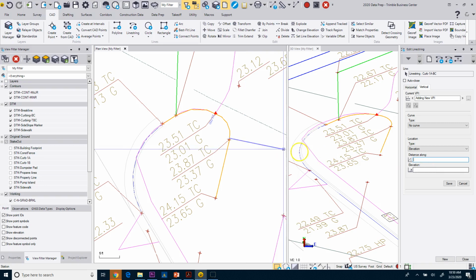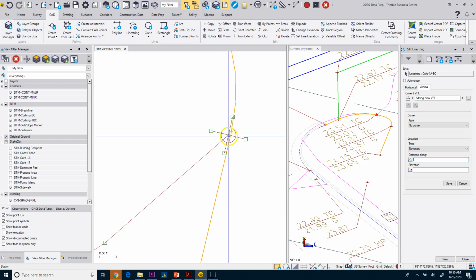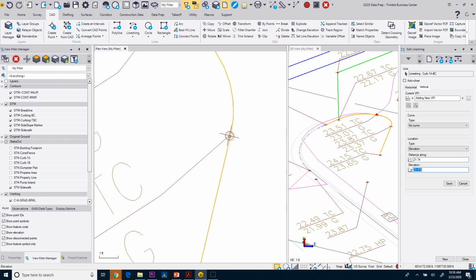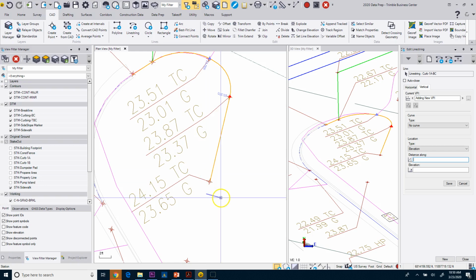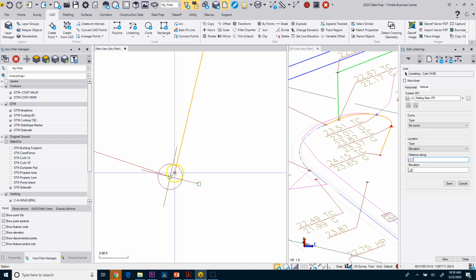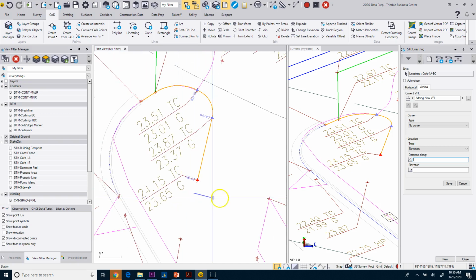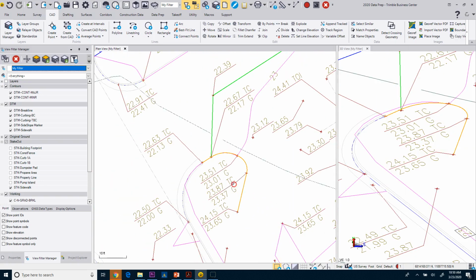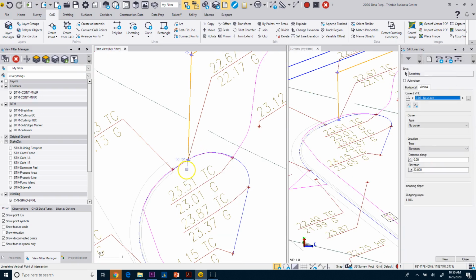And then over here, we'll come in and zoom in on this and just pick a point. It's probably right there where that PC comes in, or that PT, where that curve and that tangent meet. We'll go ahead and grab that one. And then down here, I'm just going to grab the end of this line. And you can see that spot shot is just telling me that it's in there somewhere. So there's that. So now that I have that, I just want to go back and modify this break line here and edit. And that should match that point there.